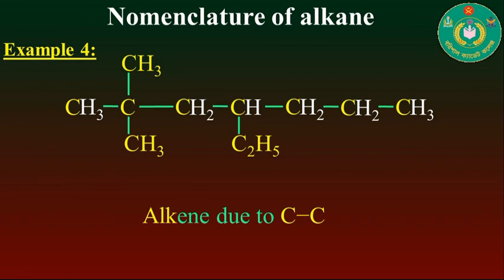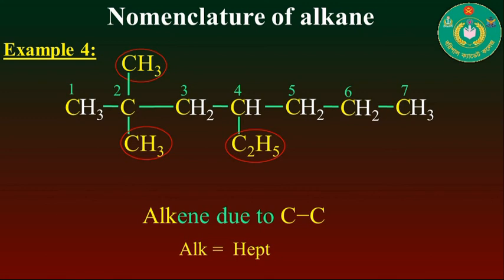This compound contains carbon-carbon single bonds, and the total number of carbon atoms in this compound is 7. So the value of alk will be hept. That means the root is hept, and you also see that 3 side chains are present in this compound, that is 2 methyl groups and 1 ethyl group. So the prefix will be methyl and ethyl.